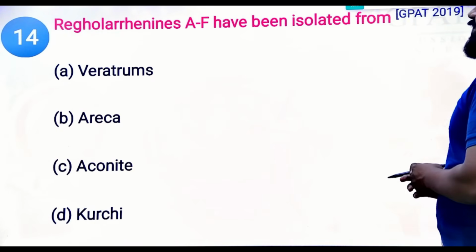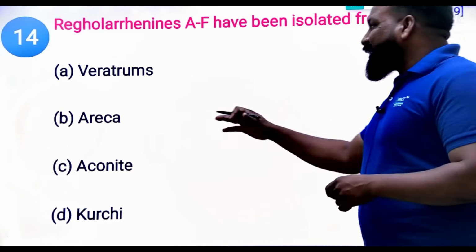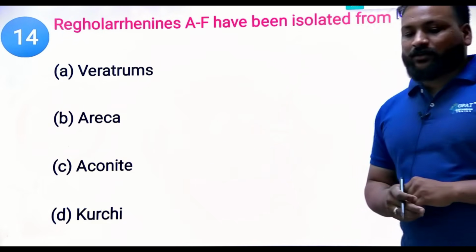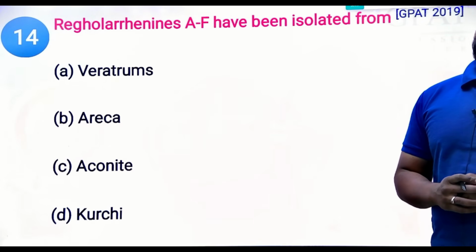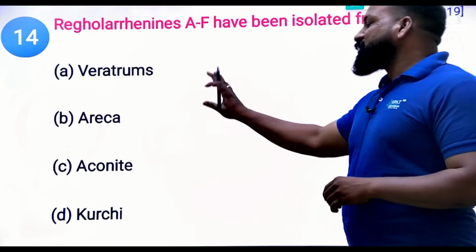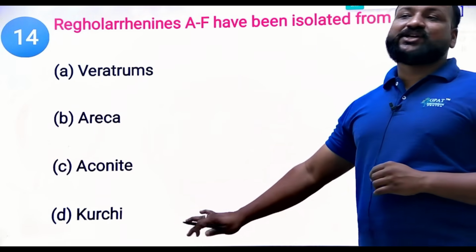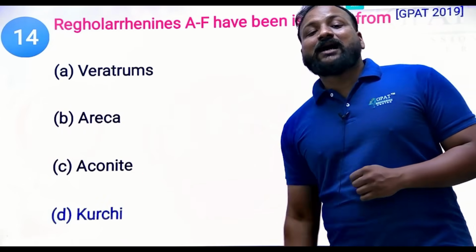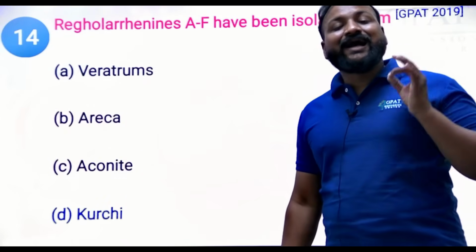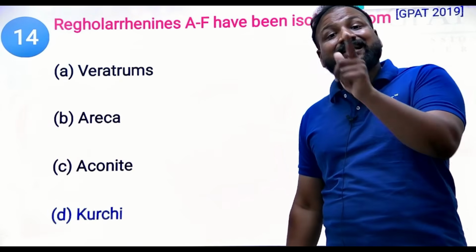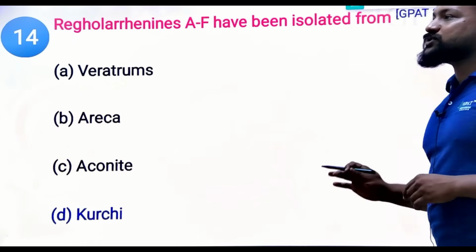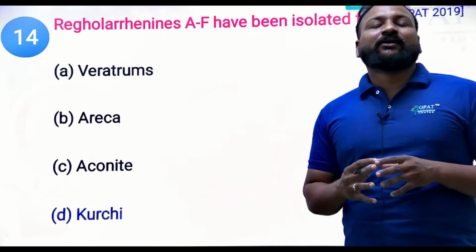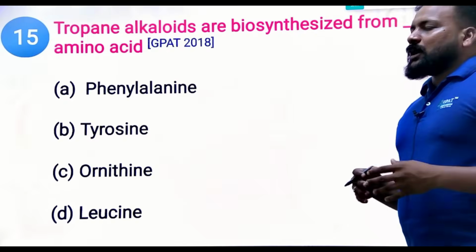Conessine and related alkaloids have been isolated from which of the following? Veratrum, areca, aconite, and kurchi bark. You know that this is obtained from Holarrhena antidysenterica, that is nothing but kurchi bark. Kurchi bark contains conessine and related alkaloids, specific chemical constituents. This kurchi bark is used in amoebic dysentery and diarrhea conditions, that's why it is known as Holarrhena antidysenterica.